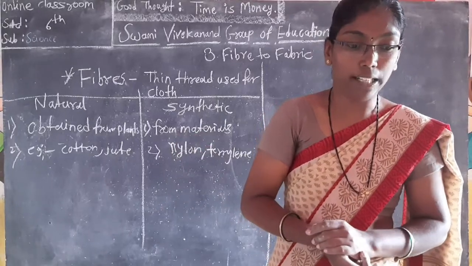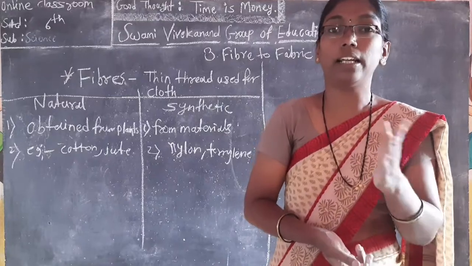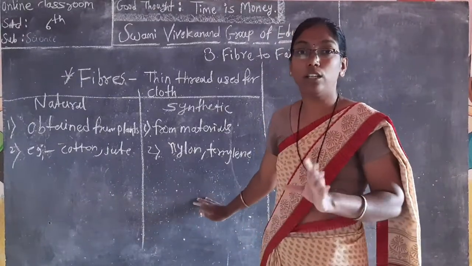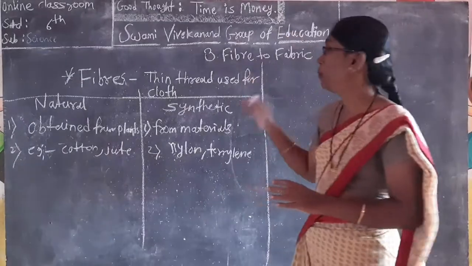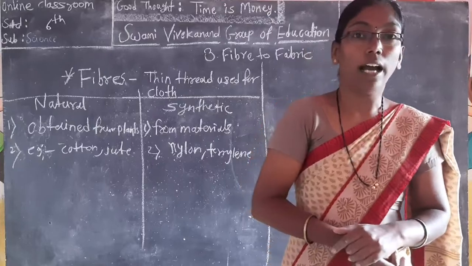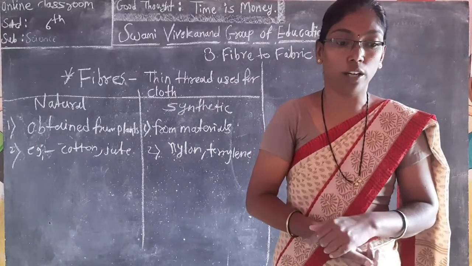Up to this we complete. Next we see plant fibers differently and animal fibers differently. In the next lesson. Up to this I think you understood in fiber to fabric what is meant by fibers, the types of fibers, and the introduction. Here we complete. In the next section we see the first point, plant fibers.